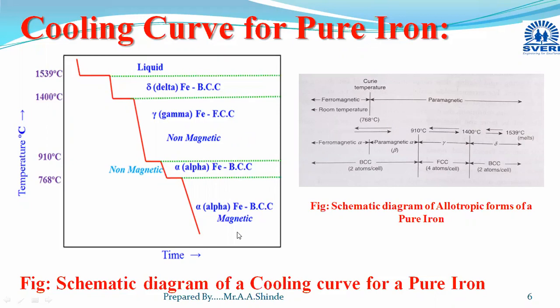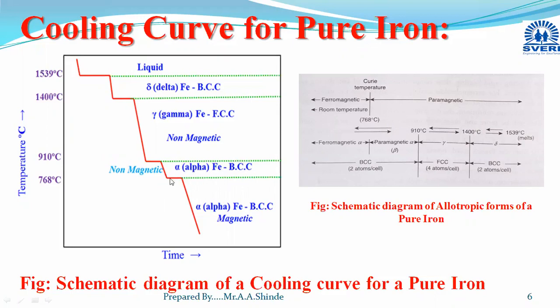This alpha iron exists from room temperature up to 768 degrees Celsius with magnetic properties. And alpha iron within the temperature range 768 to 910 will be non-magnetic in nature.